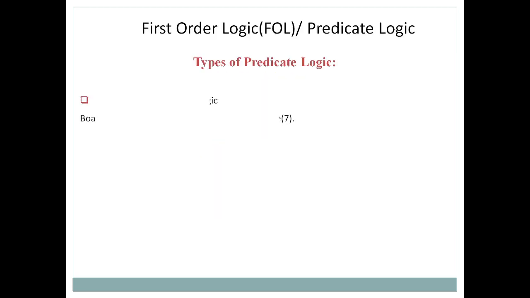Now we discuss the types of predicate logic. The very first type is single argument predicate logic. Here we have written a statement like this: board is black, so black(board). We can say board is an instance of the class black. Again, suppose the statement is ball is round, so round(ball). And suppose we have the statement 7 is a prime number, so prime(7).